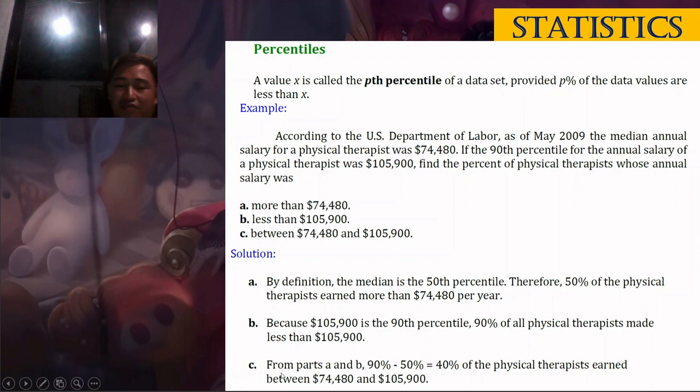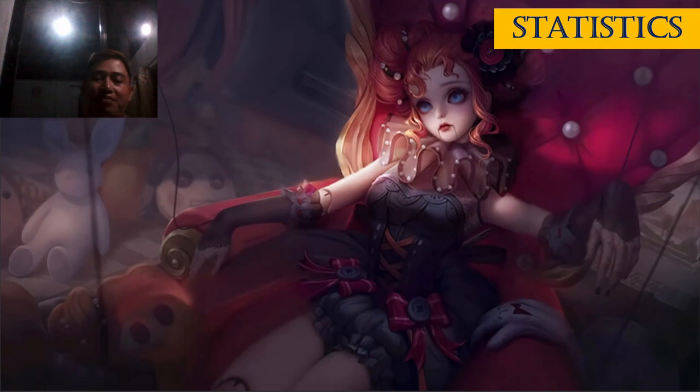Okay, now next. From parts A and B, class, for between, it is between the two. This is our 50th percentile and then the 90th percentile. So, meaning class 90% minus 50% is equal to 40% of the physical therapists earned between 74,480 and 105,900. Okay? So, 40% is the answer for letter C. Next.